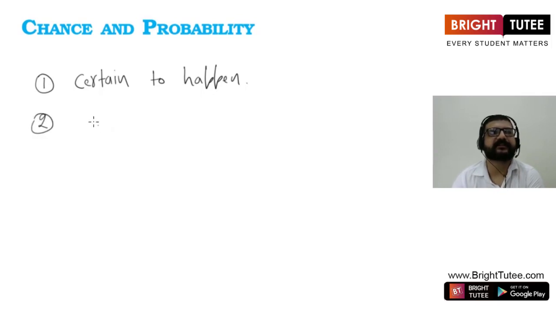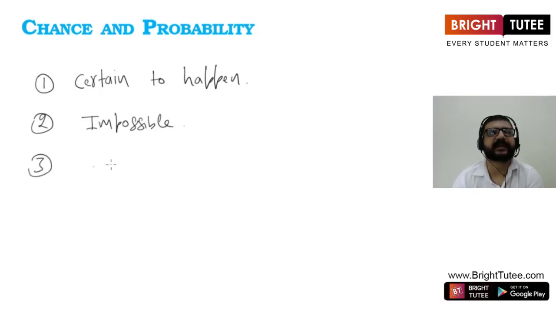And then we can have events which are impossible to happen. Let's say sun will not rise today. It is not possible. Or we say sun will rise from west. This is also not possible. These events are impossible events. Or suppose we say, if we roll a die, we say we will get a number which is greater than 6. Will it be possible? No, it is not possible. So this event is impossible event, or this situation is impossible to happen.